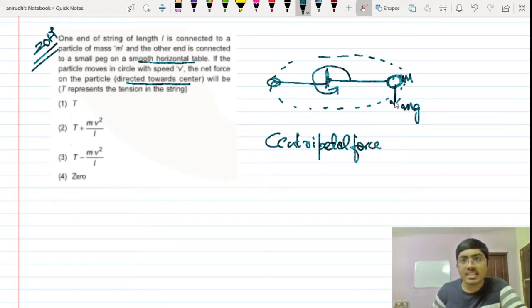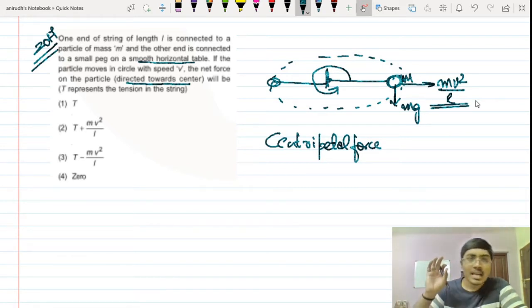Okay. And the mv square by r is actually moving in the opposite direction. That is the centrifugal force which is acting over here. Maybe it's a pseudo force, you can say. Now the point is, what is the only centripetal force? What is maintaining the motion? Centripetal force is maintaining the motion of the particle in circular motion.